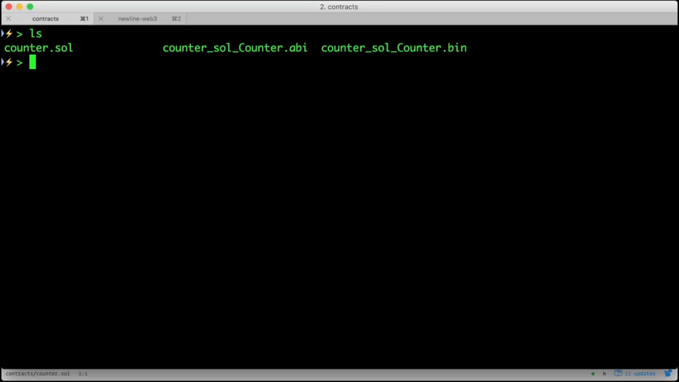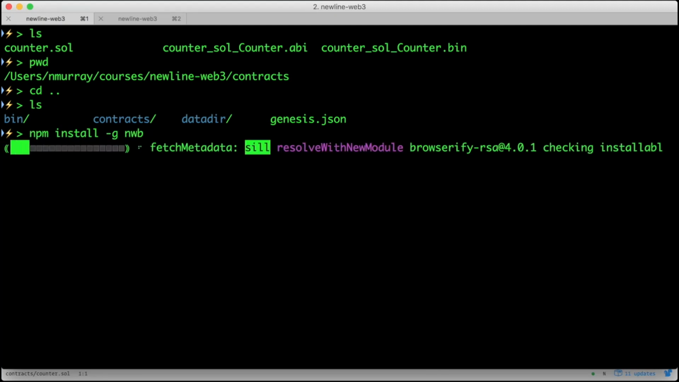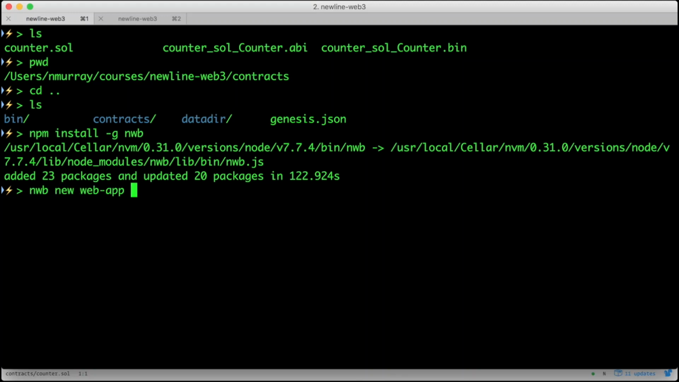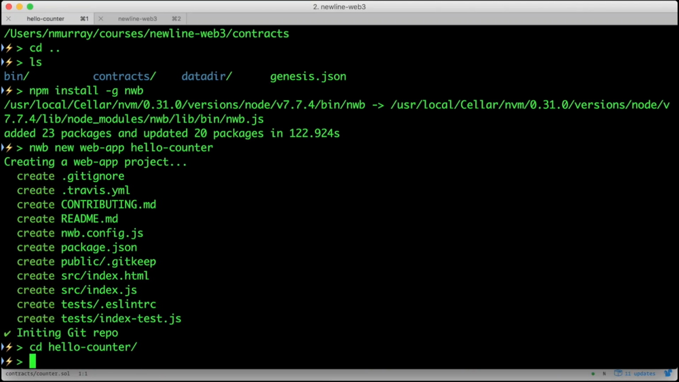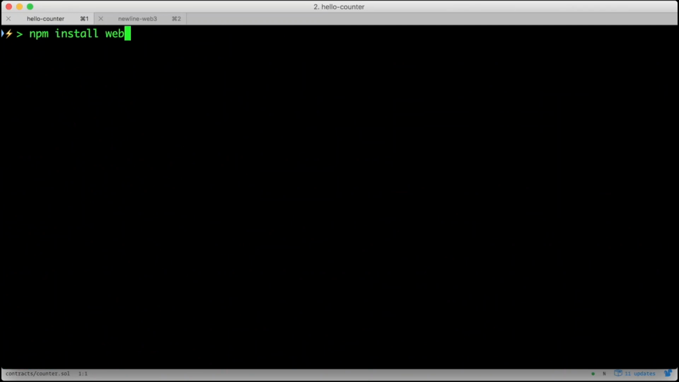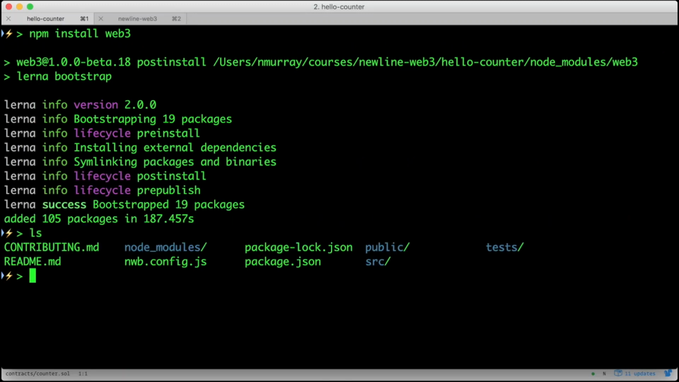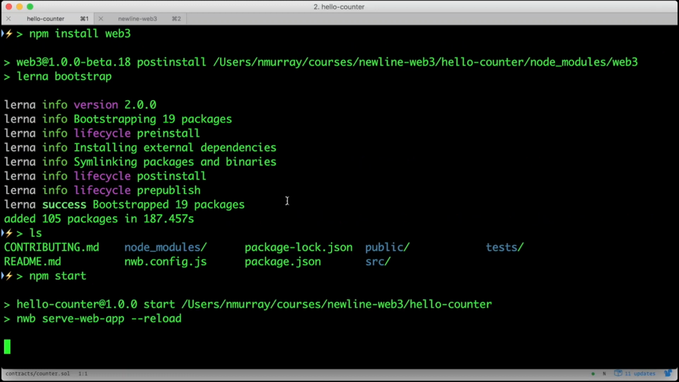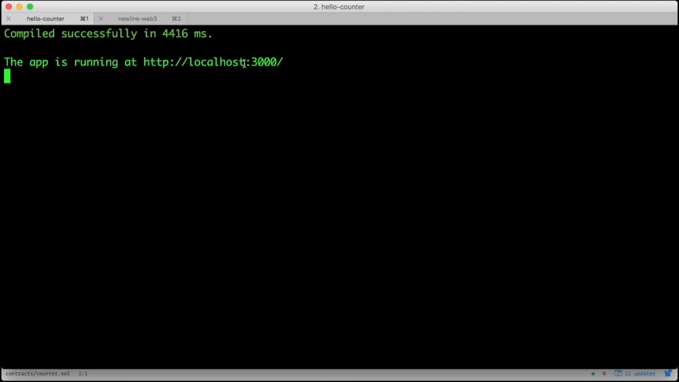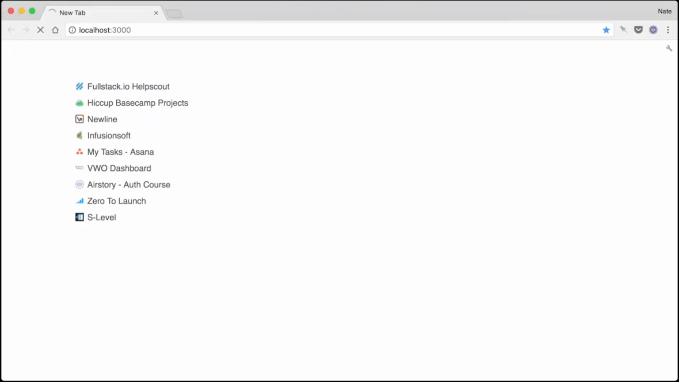So we can install it first by doing npm install -g nwb, nwb new web app hello counter. Then I'll cd into hello counter, do an npm install, and then I'm going to npm install web3. We can start our server using npm start, and then open localhost 3000 in our browser. A great thing about this configuration is that it will automatically reload our app whenever we change these files.